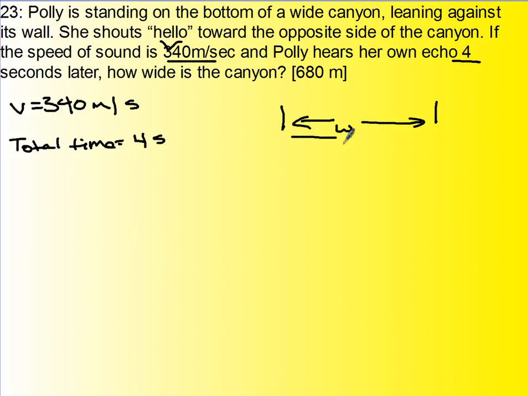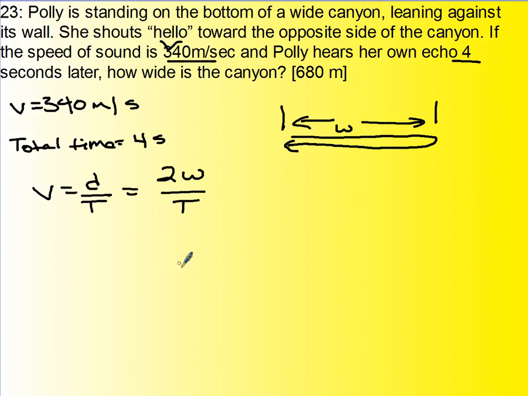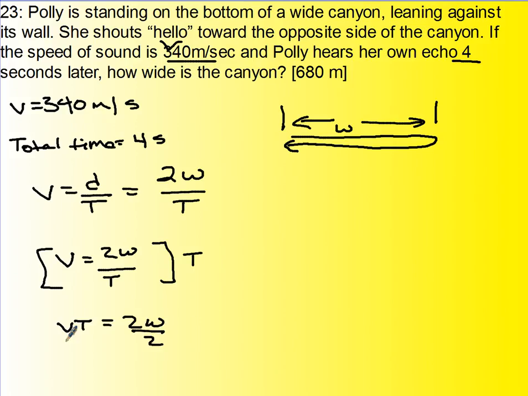All right, so the sound goes down and it comes back. So velocity is total distance over time, but the total distance is twice the width, divided by the total time. So let me solve this right here. V is 2W divided by the total time. Let's see, I need to get rid of my denominator, so I'm going to multiply through by the period. So VT is 2W. So now I divide through by 2. So W is VT over 2.